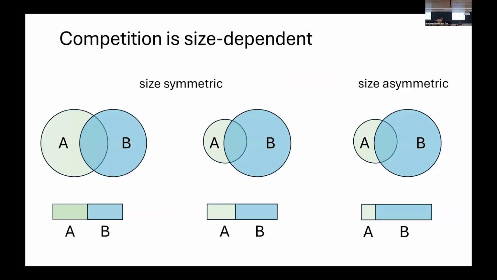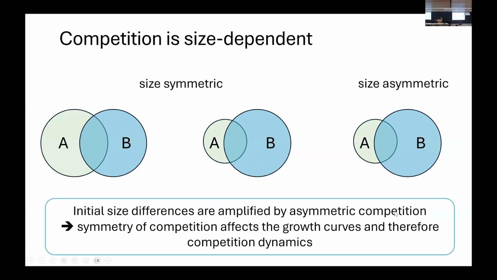And to finish, competition is also size dependent. If we have two individuals with the same size, they will share resources in their overlapping area, and they will each acquire the same fraction of the resources. But if one individual is smaller than the other and competition is size symmetric, the smaller individual will acquire less resources than the big one. Now, if competition is size asymmetric, the big individual will acquire disproportionately more resources than the smaller one. So size asymmetric competition increases initial size differences,